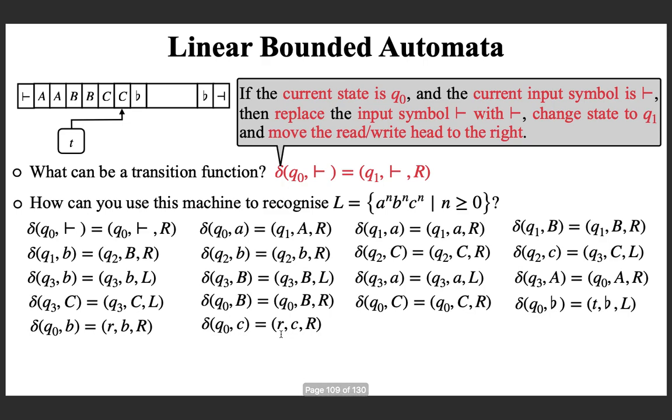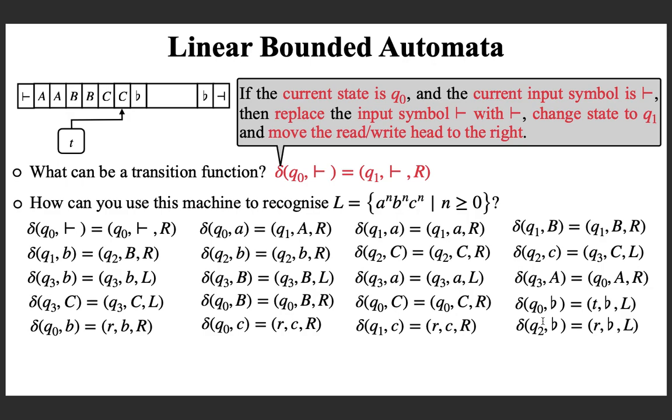And similarly, if you find a C while you are in Q0, that means A's and B's are there but the corresponding C is not there. Then also you have to reject. Similarly, in Q1 you are searching for a small b. If you find a small c, that means without a b there is a c, so you have to reject.